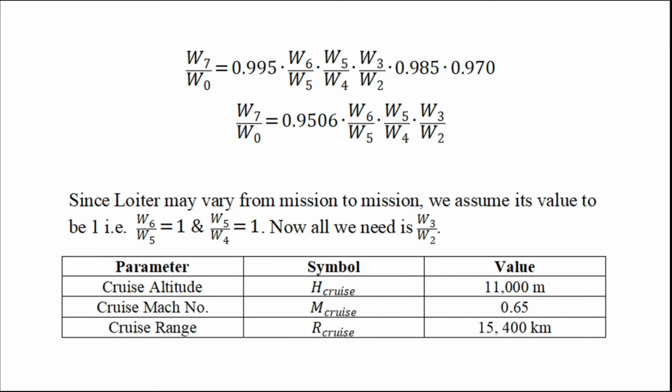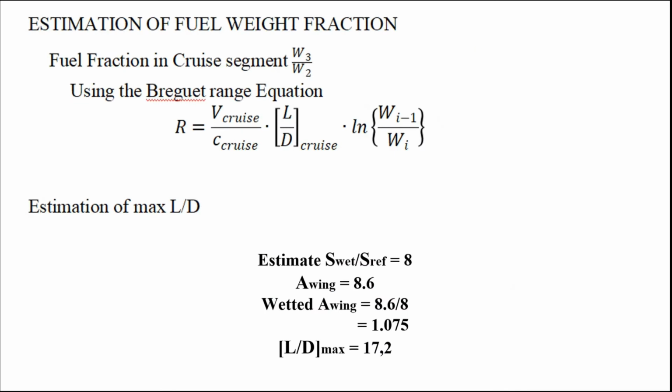Now all we need is the W3 by W2 value, and the table here shows some required parameters. H cruise is the altitude for our aircraft, which is 11,000 meters, M cruise is the Mach number in cruise condition, which is 0.65, and R cruise is the range, which is 15,400 kilometers. And now we are entering the estimation of fuel weight fraction in the cruise segment for W3 by W2.